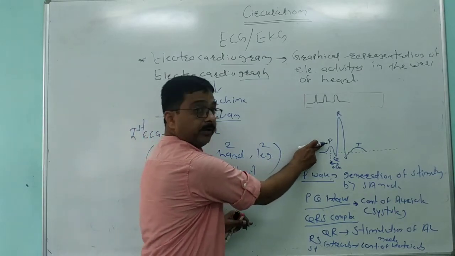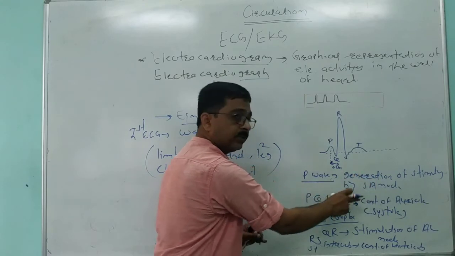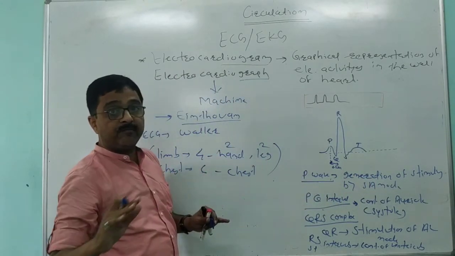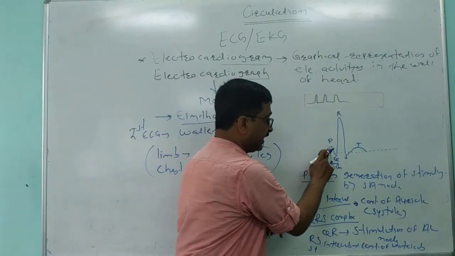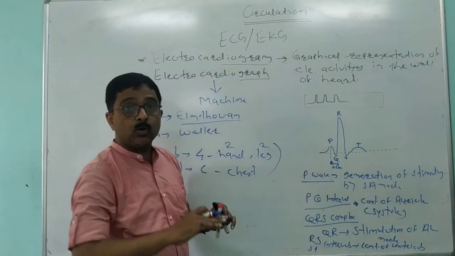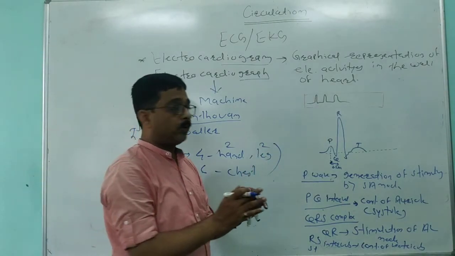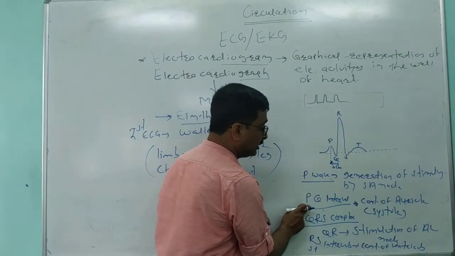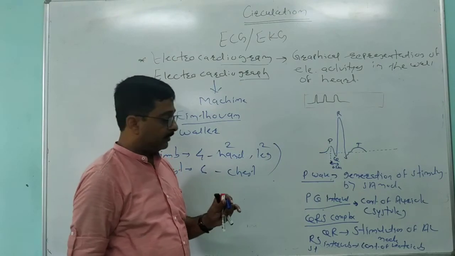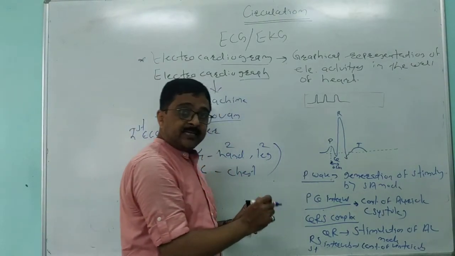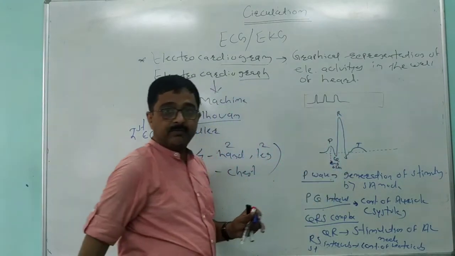This P wave denotes stimulation of the SA node, and due to this there is generation of a wave of contraction, generation of stimulus. Then this generated stimulus is passed over the walls of the left auricle. As a result, both the auricles are going to contract. It is denoted by this PQ interval, which happens in 0.1 second. Now, this wave of contraction is picked up by the AV node. AV node stimulation is the QR interval.